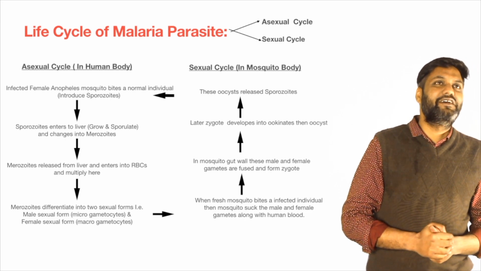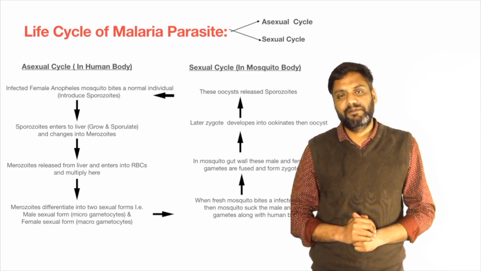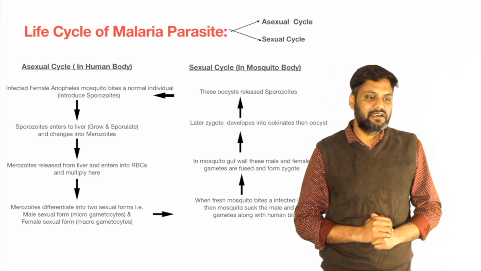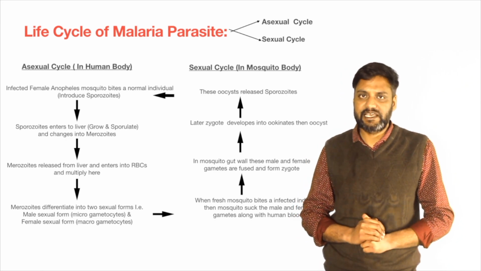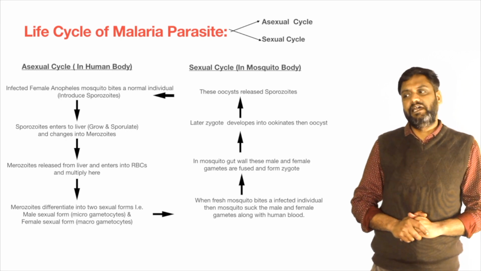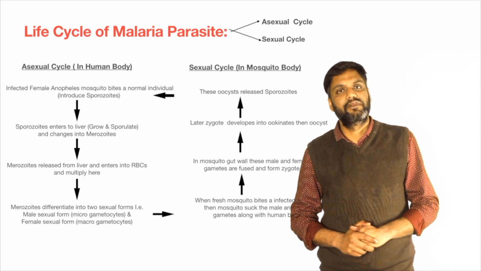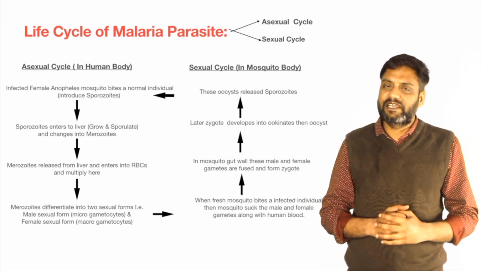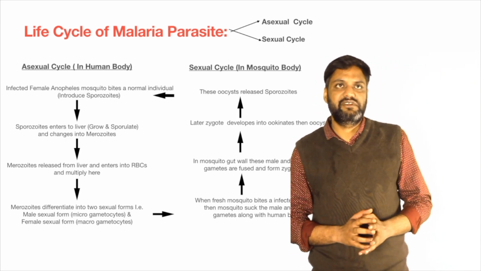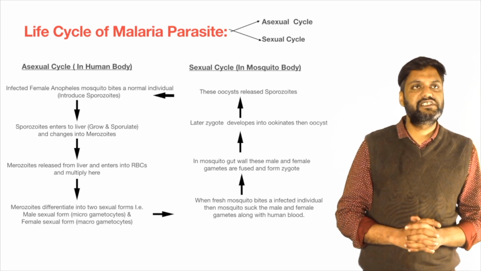This malarial life cycle is divided into two parts. The first is the asexual cycle, which takes place in the human body, and the other is the sexual cycle, which takes place in the mosquito body. So let us start with the asexual cycle in the host.